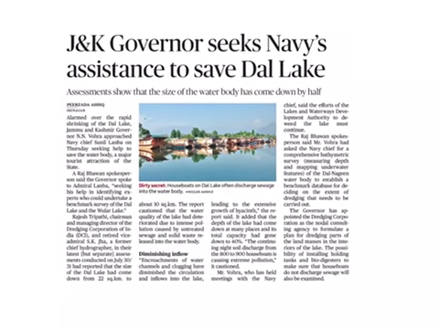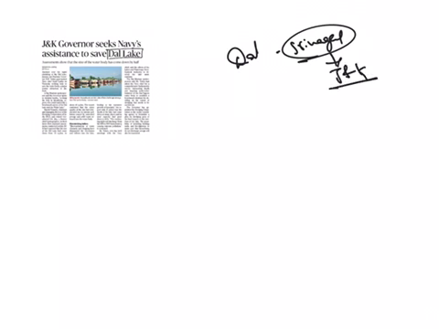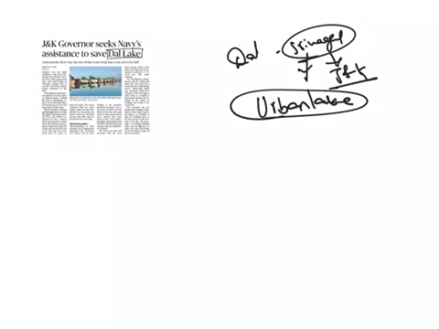Our next article is: Jammu and Kashmir Governor seeks Navy's assistance to save Dal Lake. Now let us see some of the facts related to Dal Lake. Dal Lake is in Srinagar, the summer capital of Jammu and Kashmir. As it is located in the city of Srinagar, it is called an Urban Lake, and it is the second largest lake in the state of Jammu and Kashmir. As this lake is famous for tourism and recreation in Kashmir, it is also named the Jewel in the Crown of Kashmir or Srinagar's Jewel.